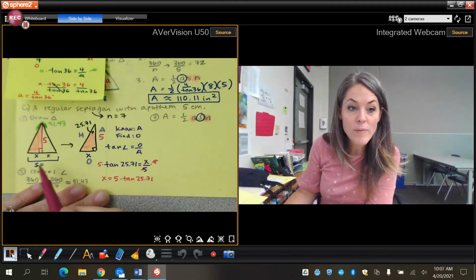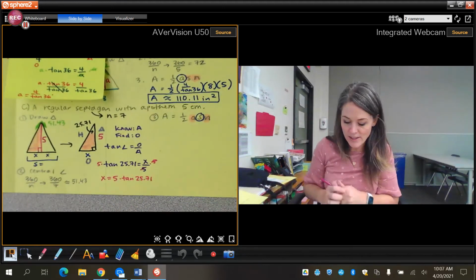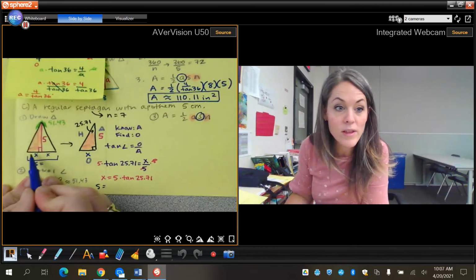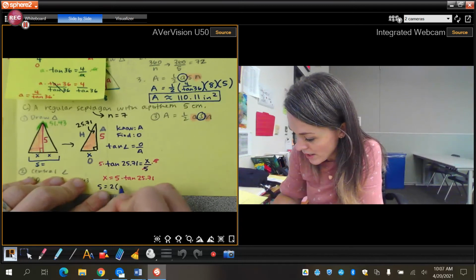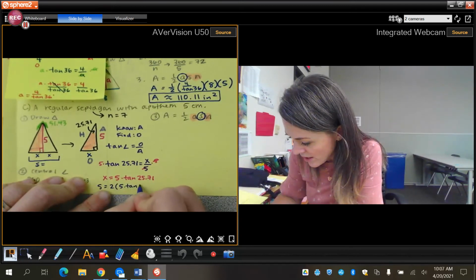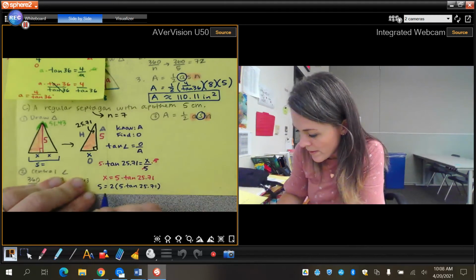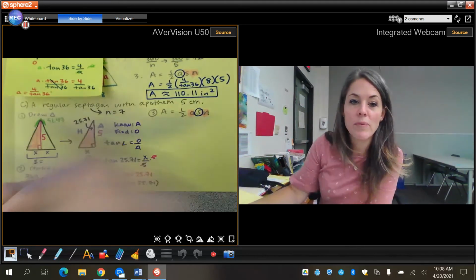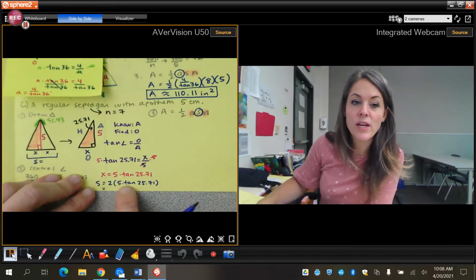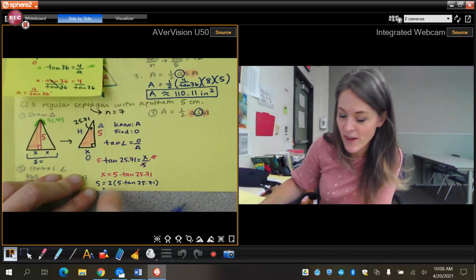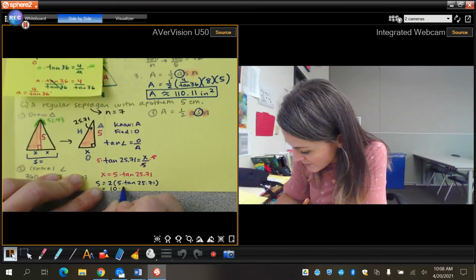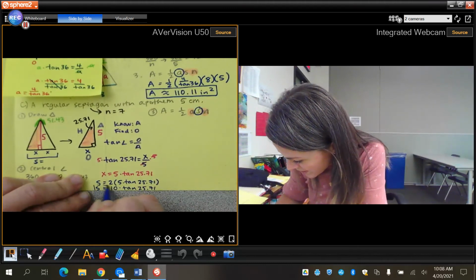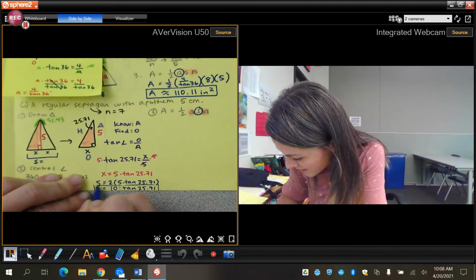Okay. Now remember, for the side length, I have to double that. Okay. So for the side, because I just found one little part of it, for the side I have to do 2 times 5 times tangent of 25.71. Okay, now I'm just going to keep this in terms of the trig ratio until I plug it in at the end. So here I have 2 times 5 times tangent. So 2 times 5, I can make that 10 times tangent of 25.71 is the side length. Okay, so here I've got my side length there.